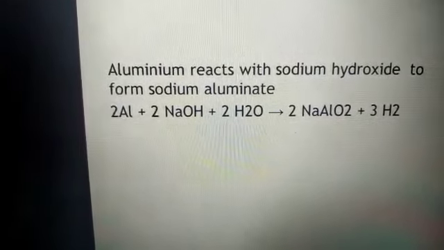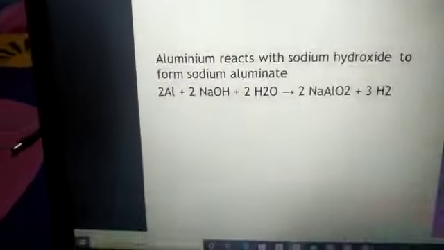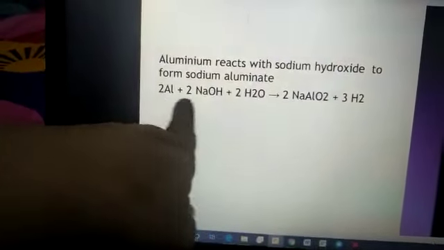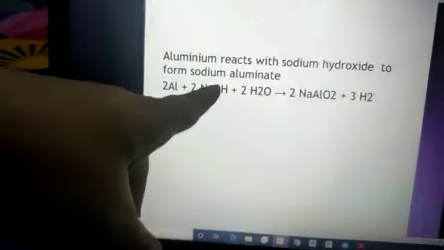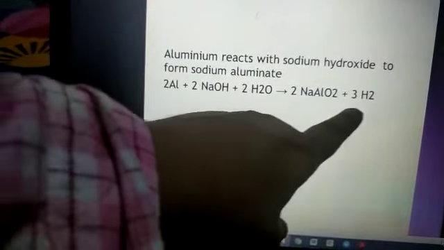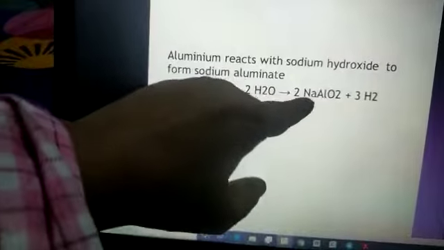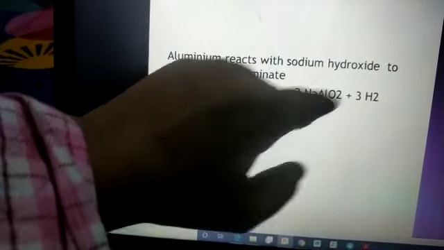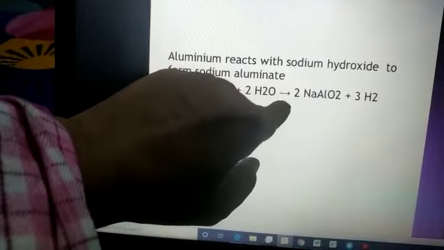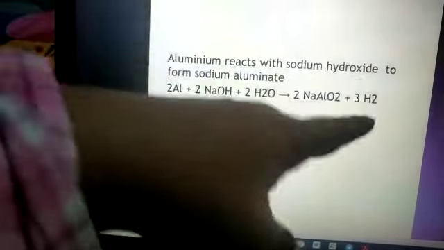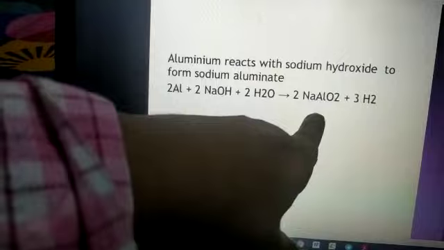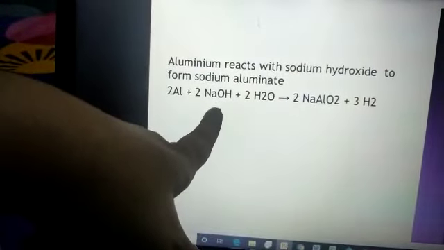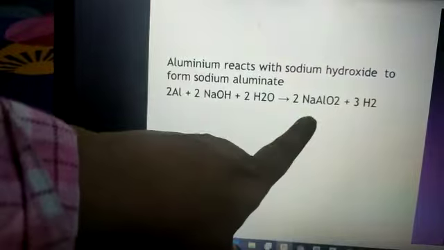Okay, the part which is present before the arrow is known as the reactant, and the part which is present after this arrow is the product. The meaning of this arrow is "to form." These all are reacting, reactants forming a product.